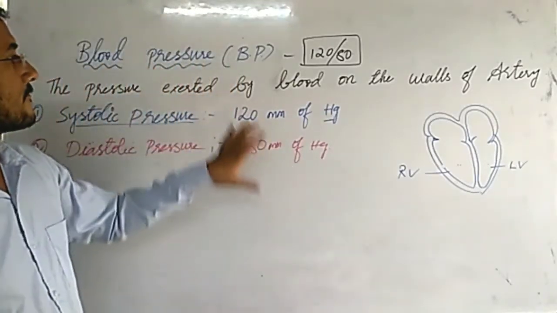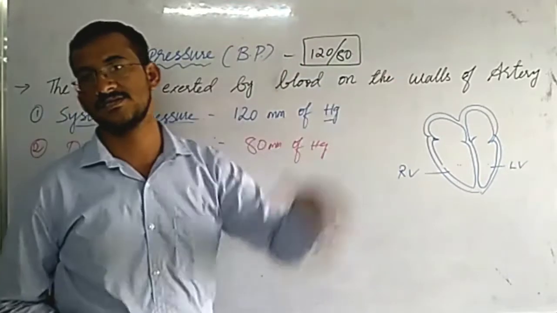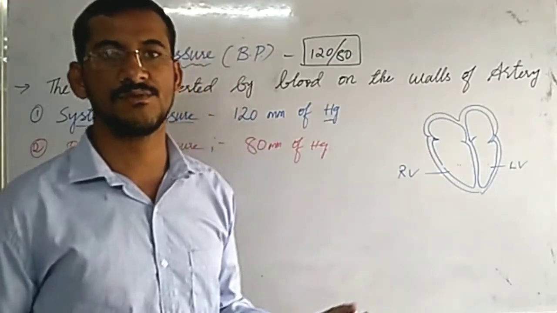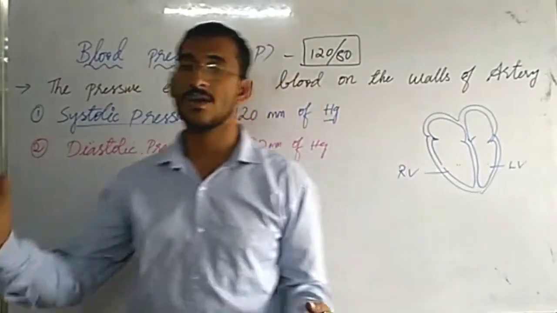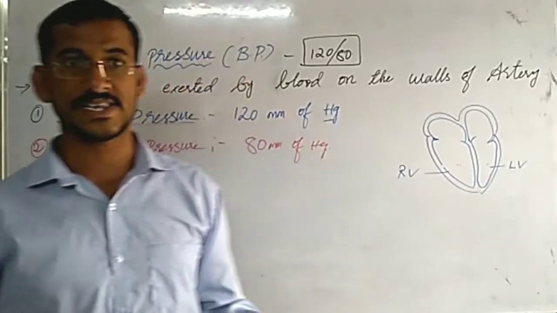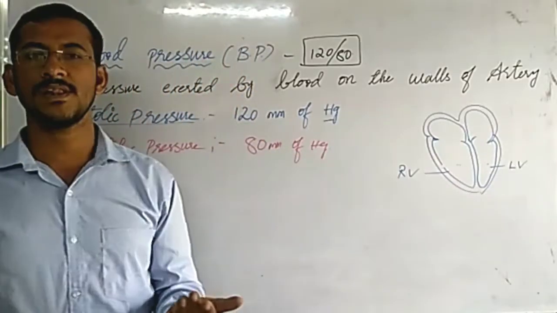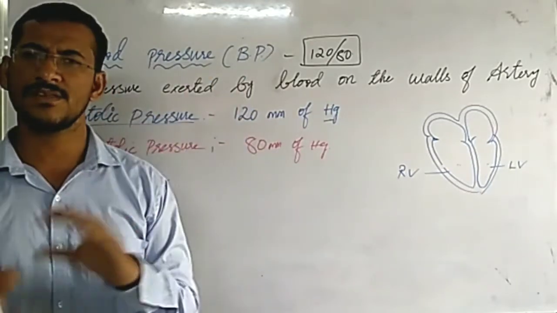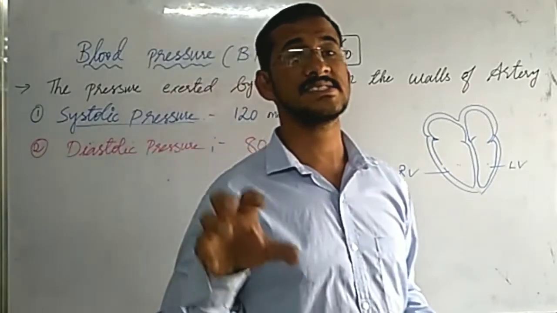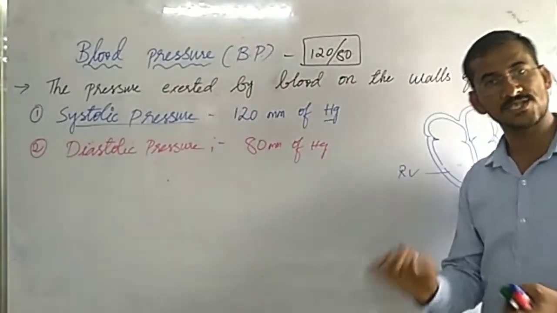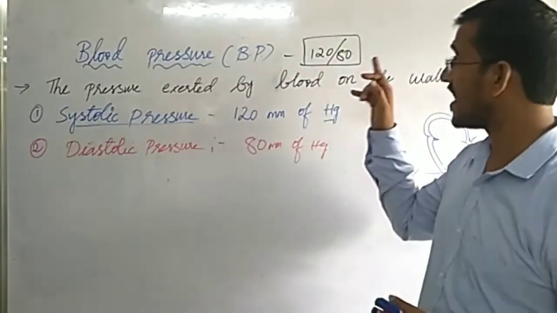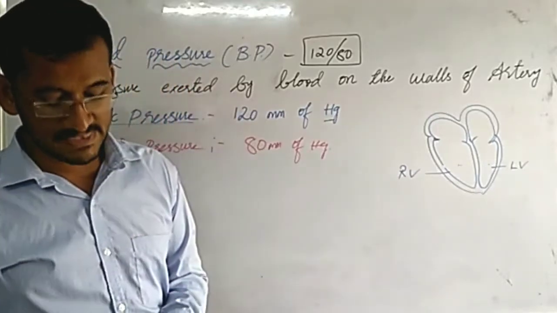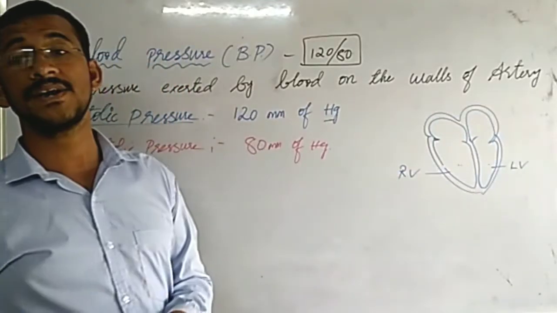Now, if BP is higher than this, generally BP will vary. If you are in tension mode, or in anxiety, if you are walking, if you are running, if you are writing exam in tension, then normally adrenal hormone will release, and this adrenal hormone will increase the BP. That is common. But if you are in the relaxed mood and resting position, and at that time normal BP increases, then that condition is called hypertension.